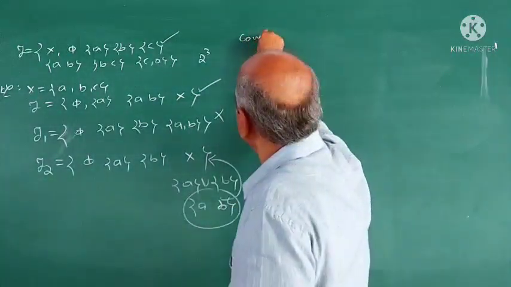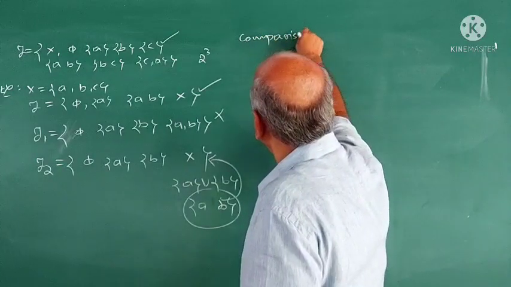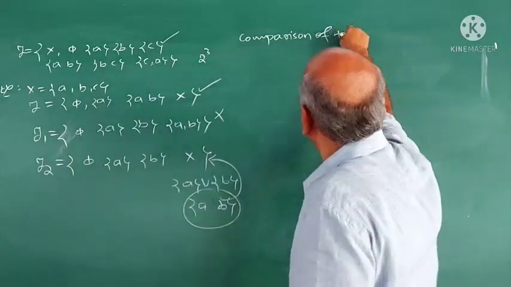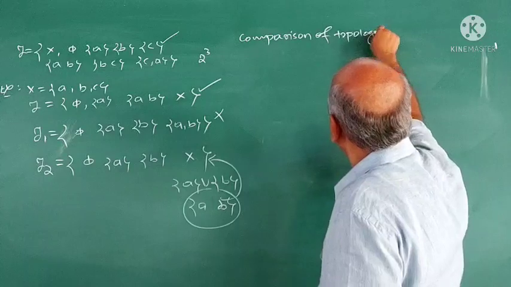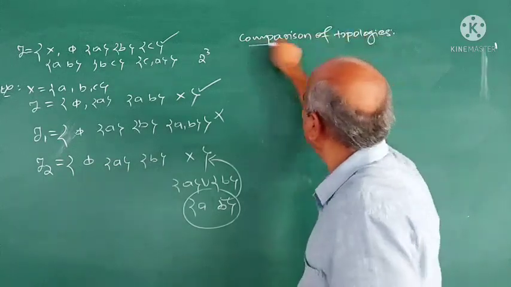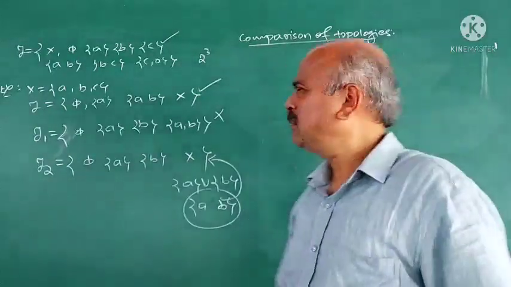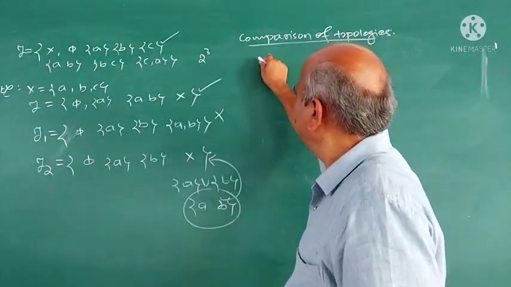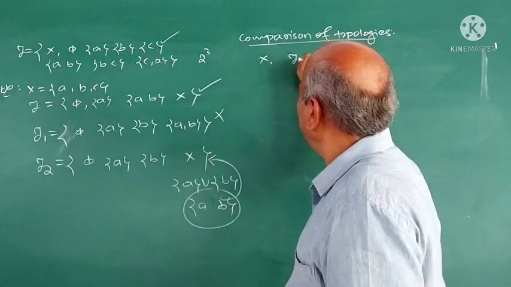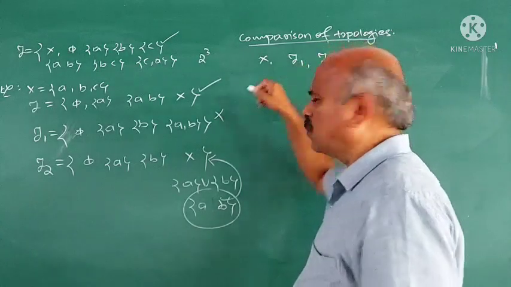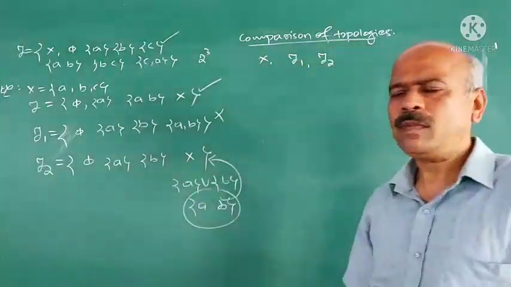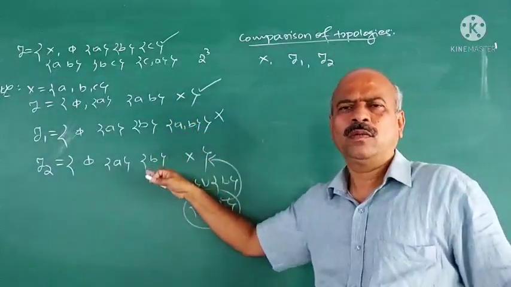Next is comparison of topologies. We can compare topologies. Comparison means, suppose X is a non-empty set and tau 1, tau 2 are any two topologies on X. You have already known what is topology.